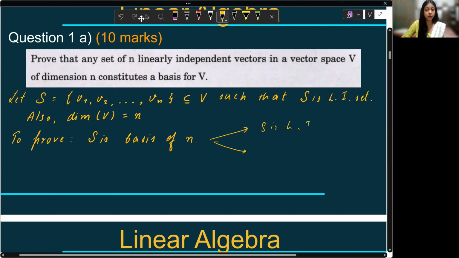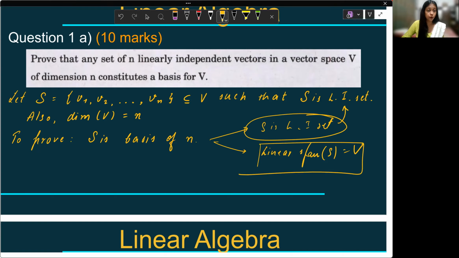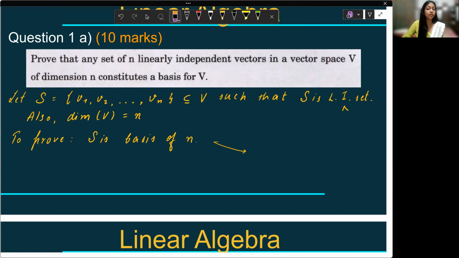S is a linearly independent set, and number 2 is that linear span of S is going to be V. These are the 2 things that we want to prove. But if you look closely, this is something that is already given to us. So it is already given that S is linearly independent, right? That means I just have to prove a second point, which is being the linear span. If I can prove linear span of S is V, that means I'm good too, right?